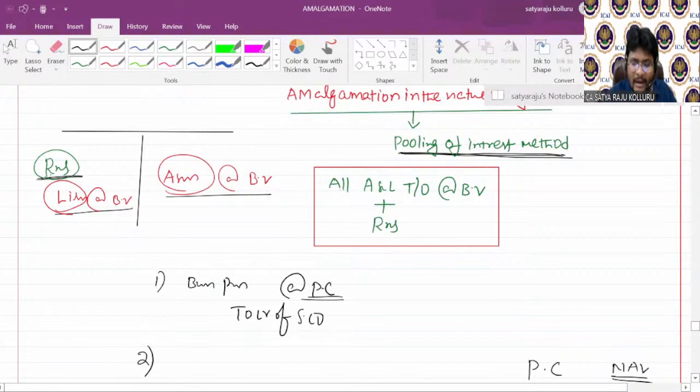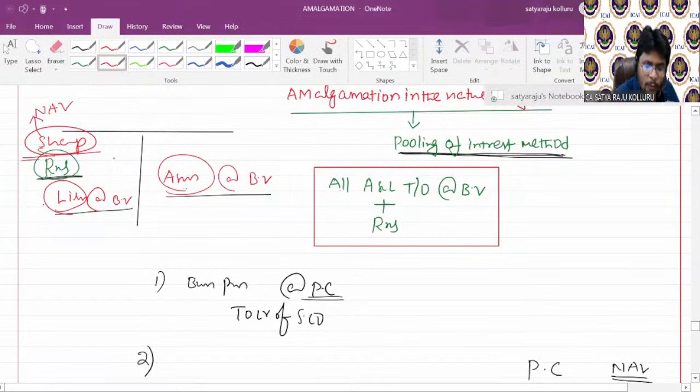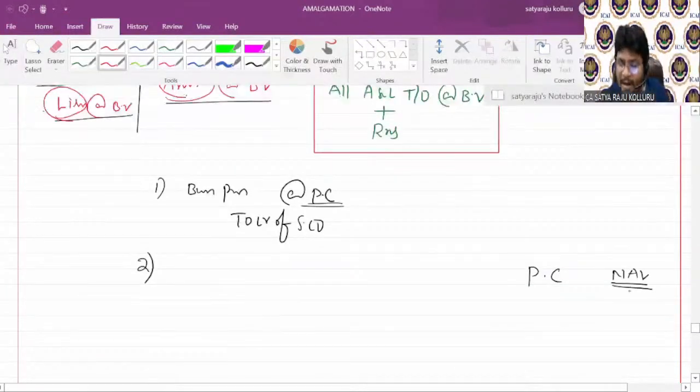Assets minus liabilities minus reserves and surplus is the net asset value method. Assets minus liabilities minus reserves and surplus means I can put the share capital of the selling company as NAV. Will you agree, all of you, on this point? What is the NAV of the selling company? NAV of the selling company in case of amalgamation in the nature of merger is the share capital of the selling company.